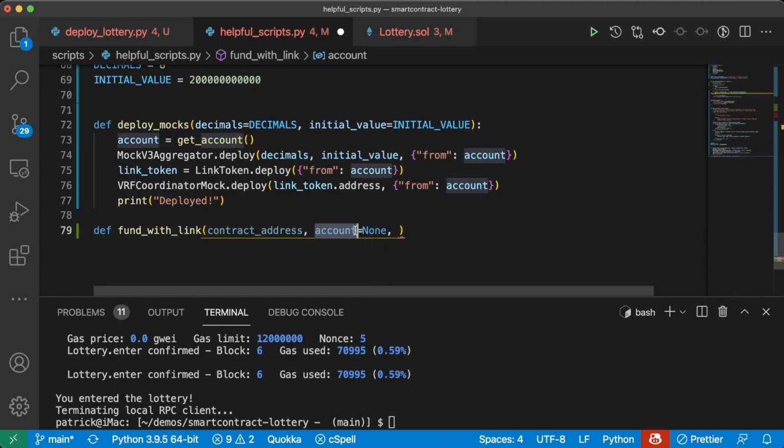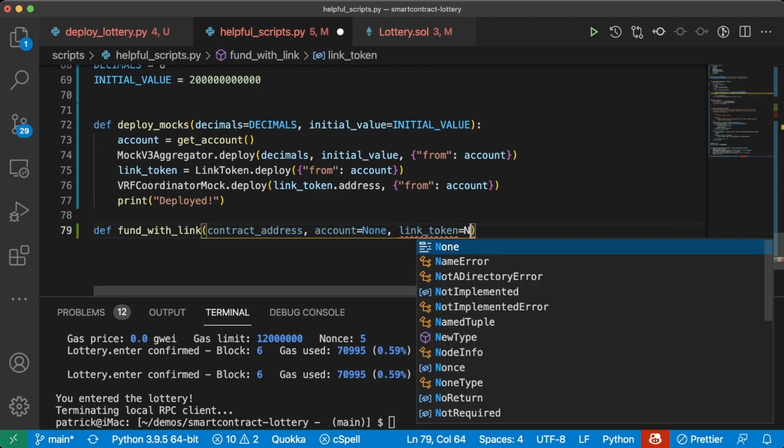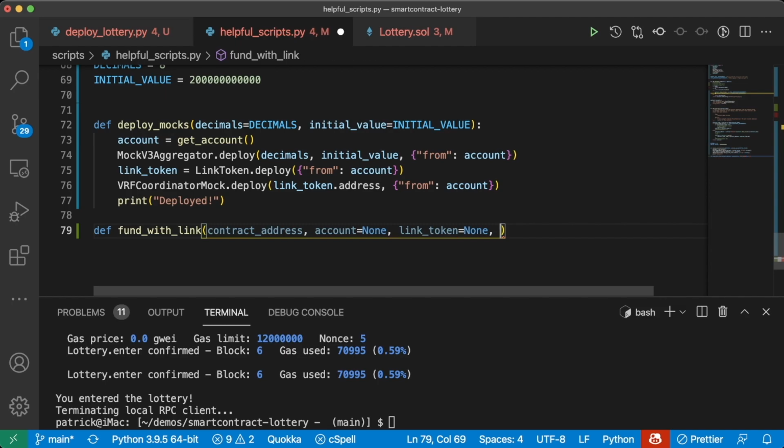So if you want, you can send an account, but you don't have to. We'll also do the same thing with a link token. If you want to use a specific link token, you can. Otherwise, we'll just grab it ourselves. And then we'll also do a default amount, which we'll set to 100000000000000000, which is going to be 0.1 link.